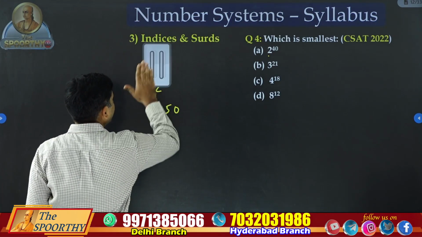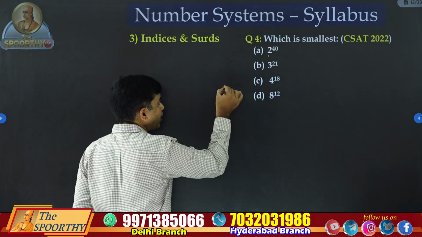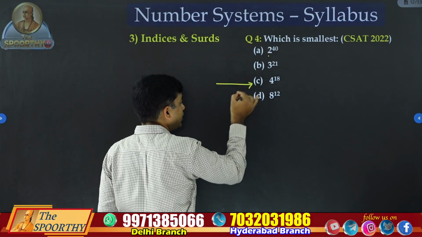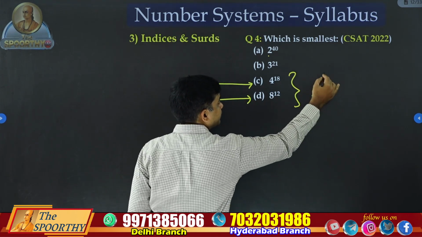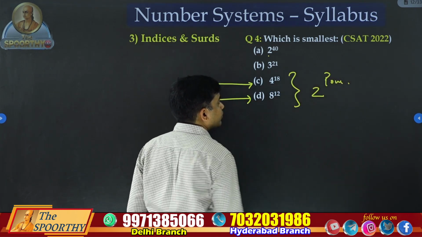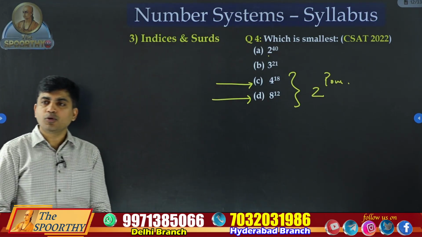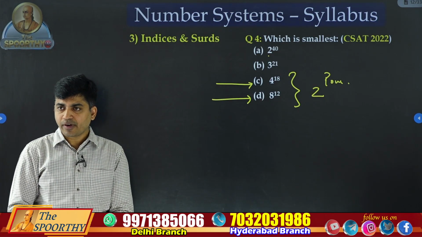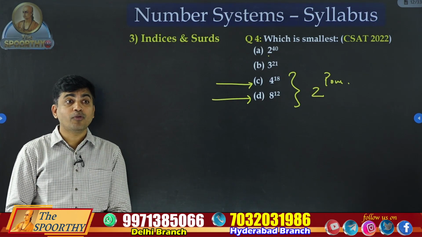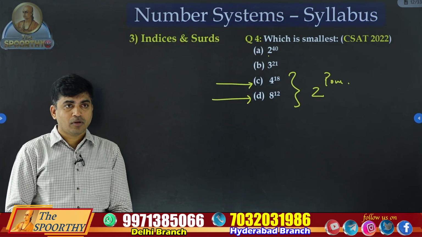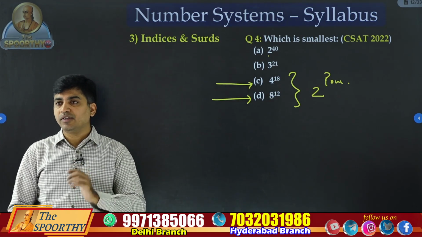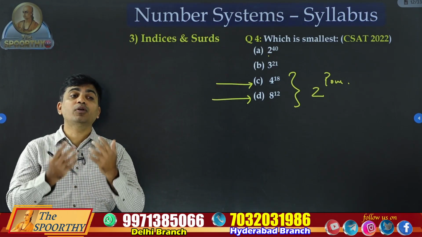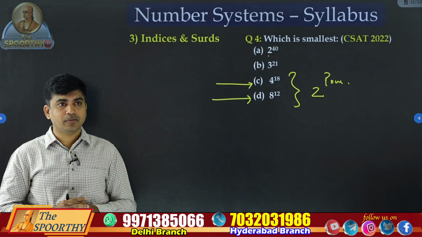I'll give you a hint. First, try to convert option C and option D into powers of 2. How to convert this? You know 4 means 2 square, 8 means 2 power 3. So you can convert this. First convert to 2 power something, and you get some idea.